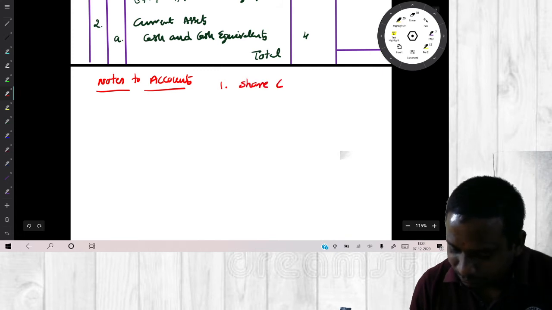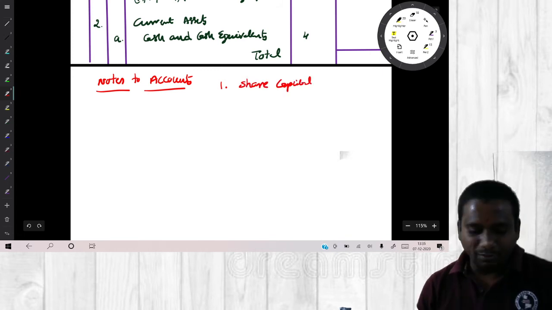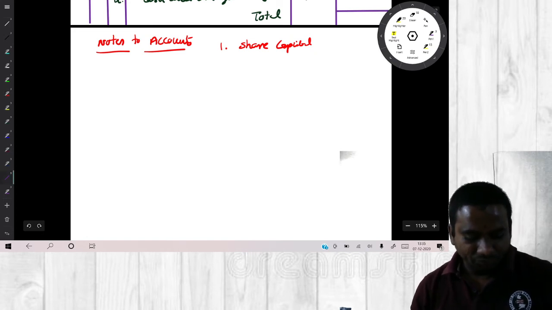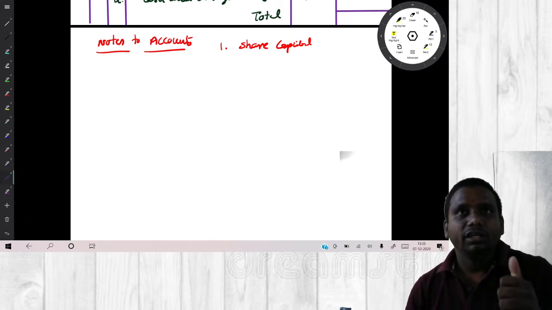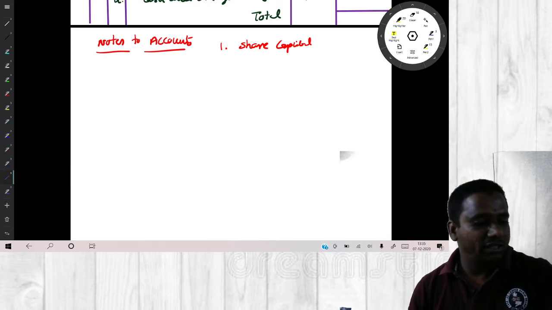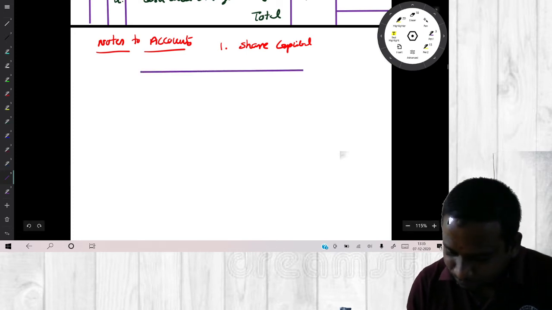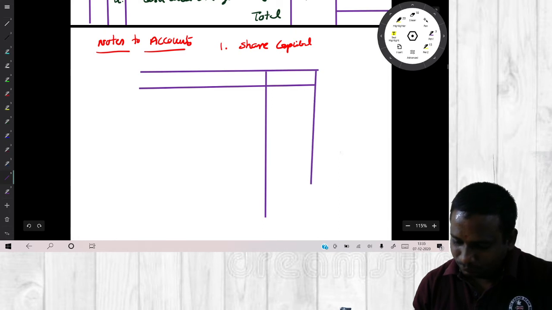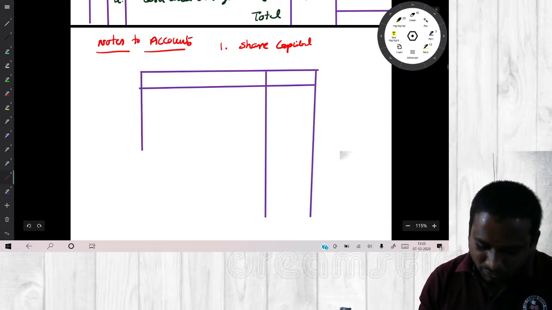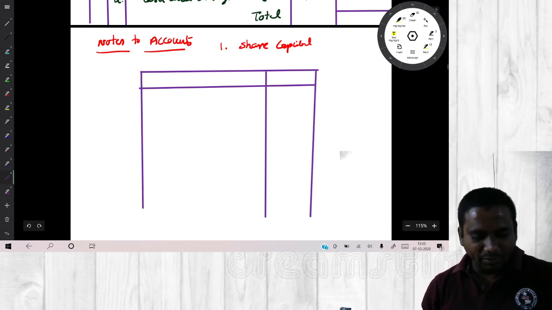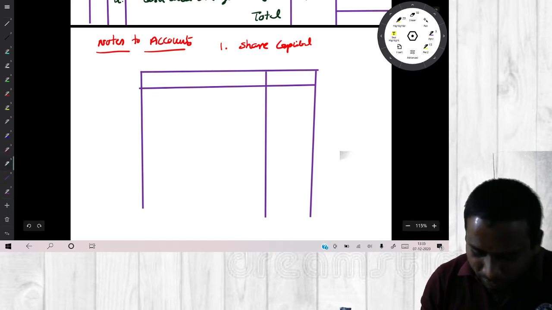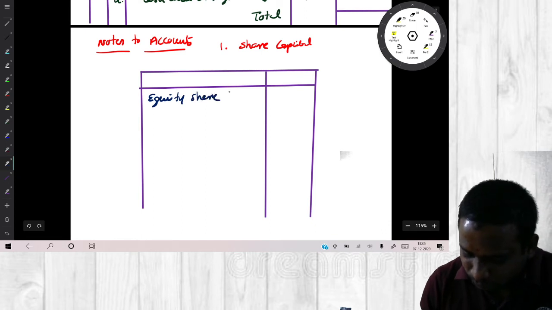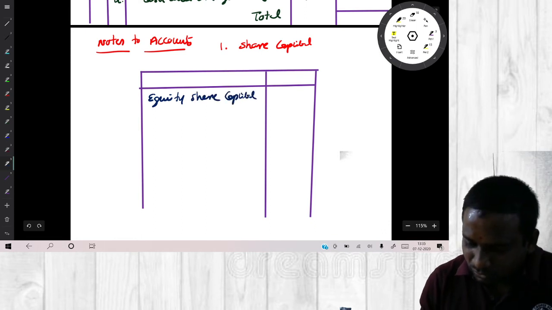Share capital. How many kinds of shares we have? We have two kinds of shares, equity and preference. But in the problem, we have only equity shares. So first write on equity share capital.